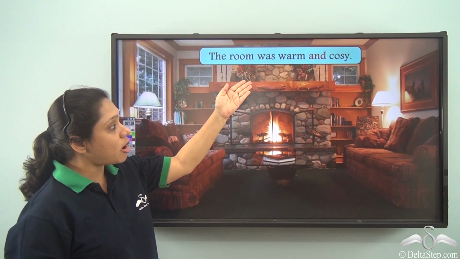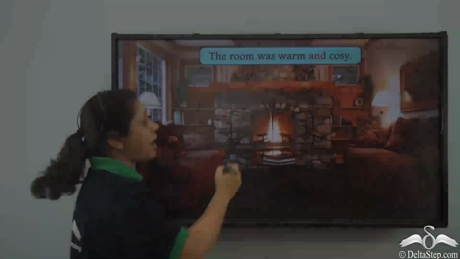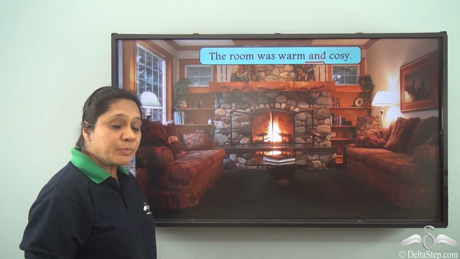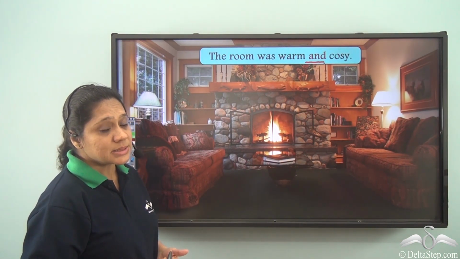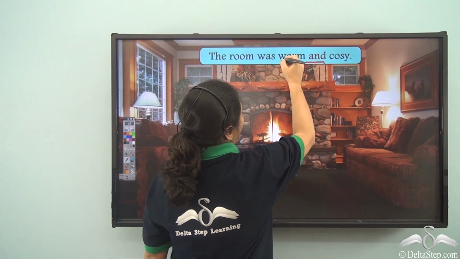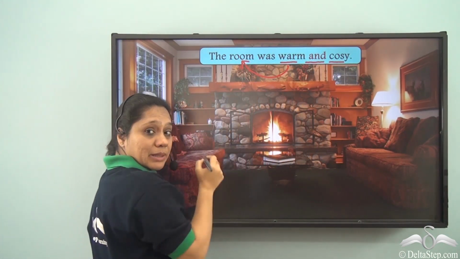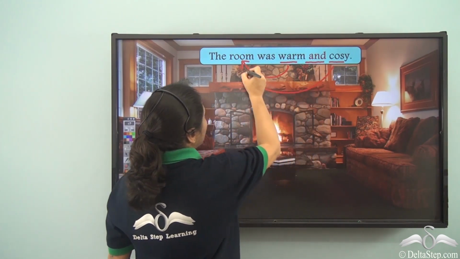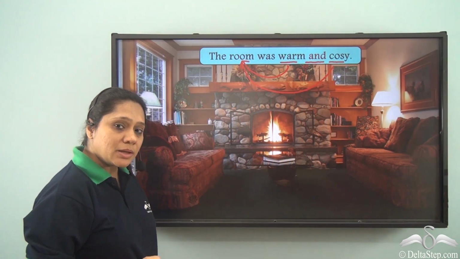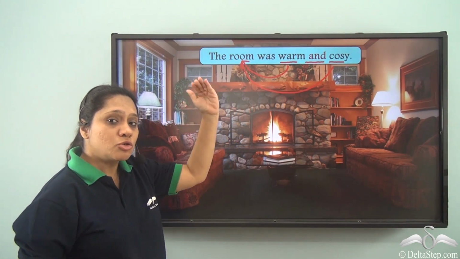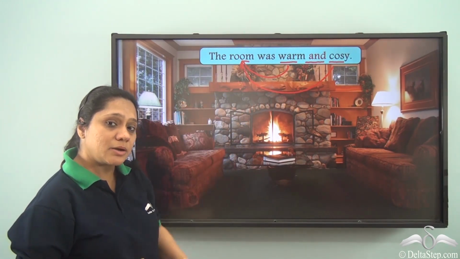The room was warm and cozy. So and is the conjunction that is used here to join the two ideas. What are the two ideas? Warm, cozy. Warm is describing the room. Cozy is also describing the room. So both warm, cozy are two adjectives which are describing the room.